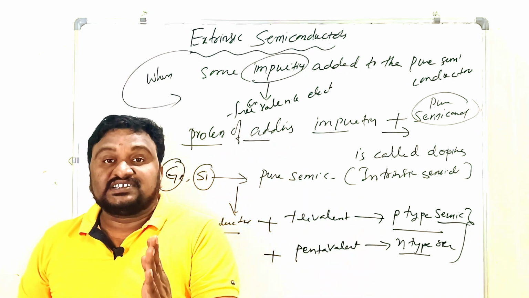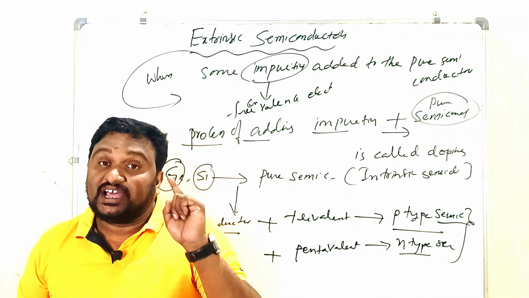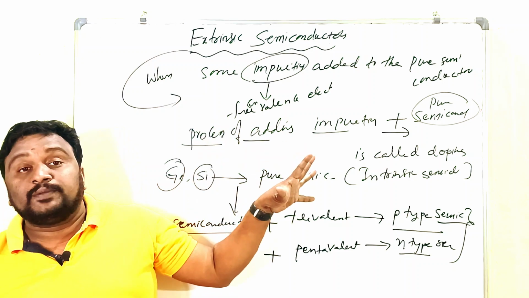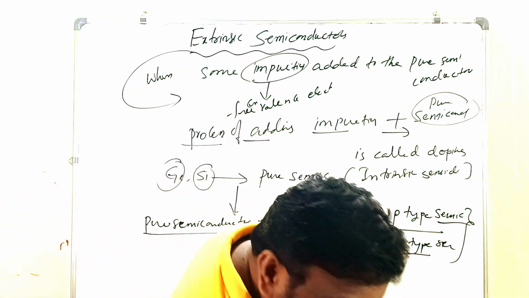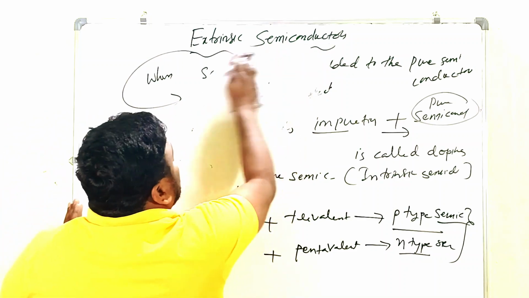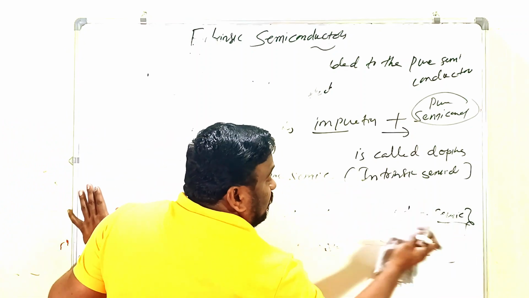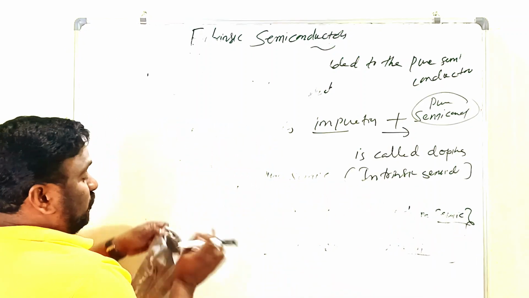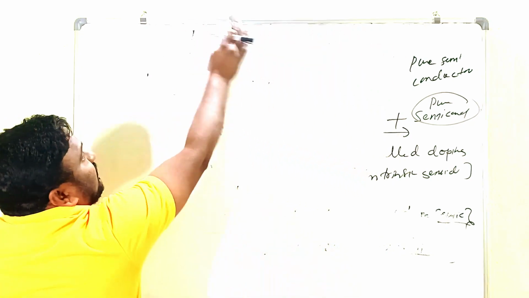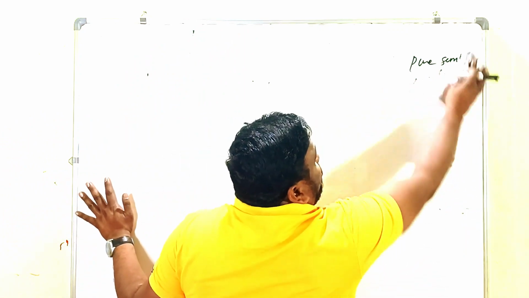These extrinsic semiconductors can be classified into two types: p-type semiconductors and n-type semiconductors. Now we clearly discuss the p-type semiconductors in this video. Just now we discussed, children, when and how we get the p-type semiconductor. A p-type semiconductor is formed when trivalent impurities are added to the pure semiconductors.